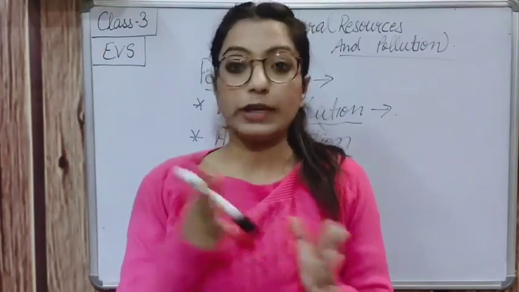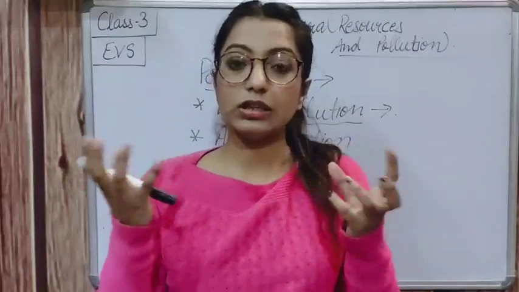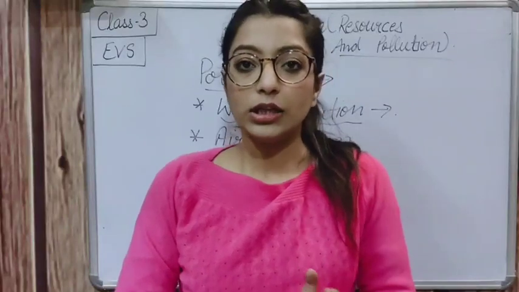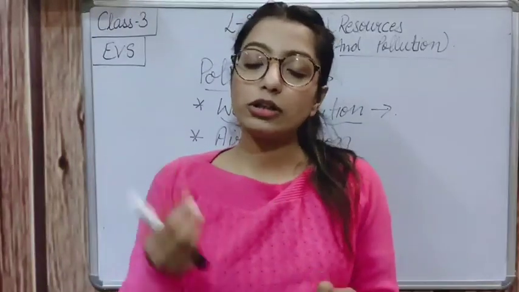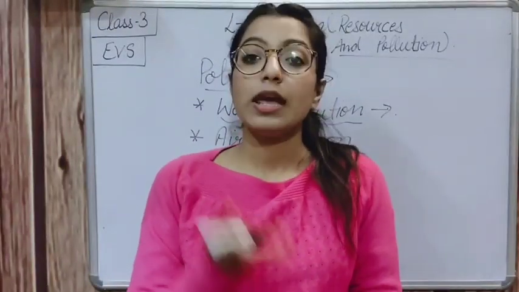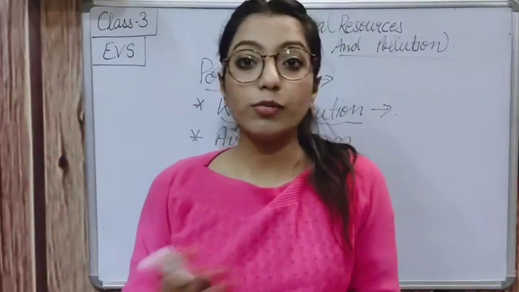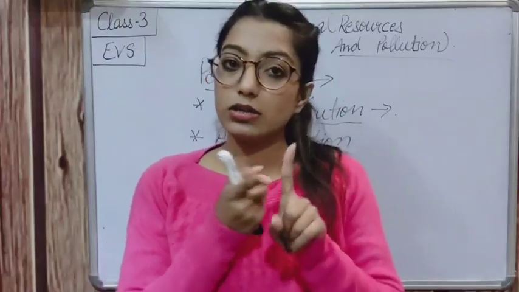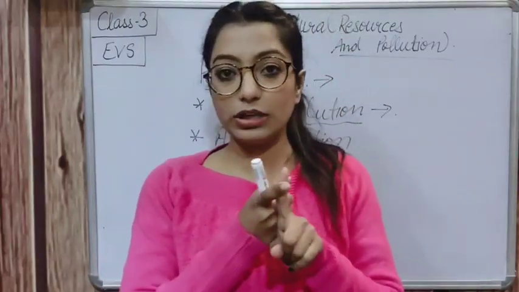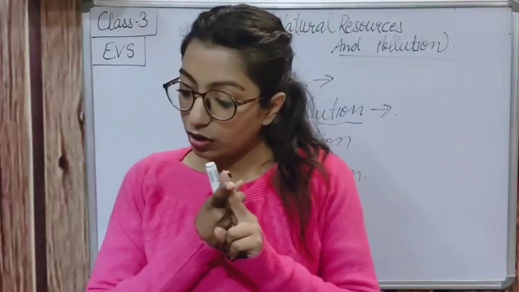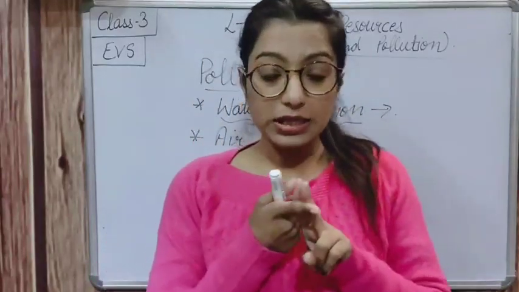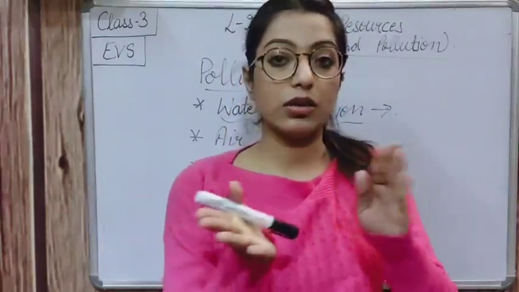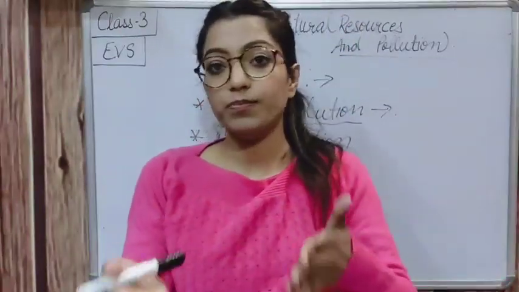Next, the dirty things coming from the factory, the toxics coming. Many things are made in factories, so the toxic water that is coming is very harmful and it will cause water pollution, right? Like first I told you about the dirty water coming from factories, and then I told you about the man throwing the garbage, a man washing the clothes, and a man giving a bath to the animals.